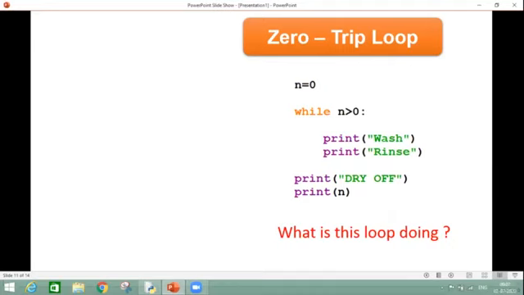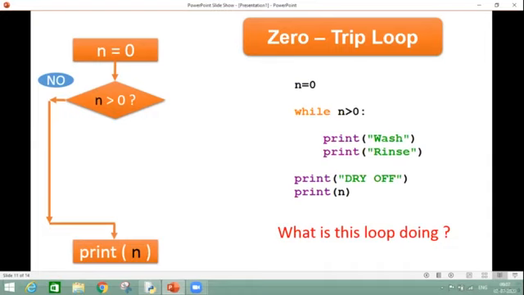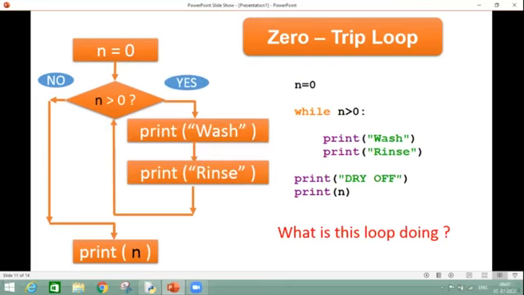So what is happening in this loop? Actually, n is 0, is n greater than 0 or not, the condition becomes false and we are directly coming out from the loop. That means not even a single time did we enter inside the loop, and the statements written inside will be discarded completely. This is the reason that we call this while loop a zero trip loop according to this example.